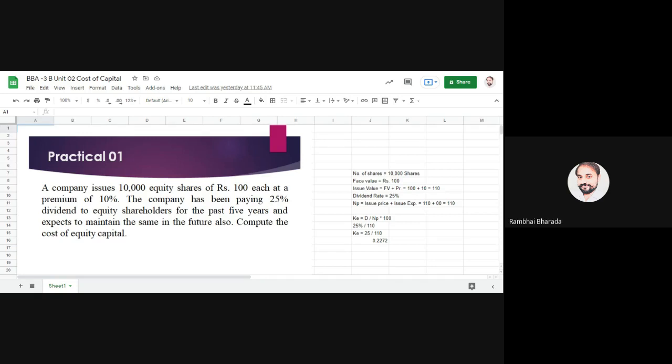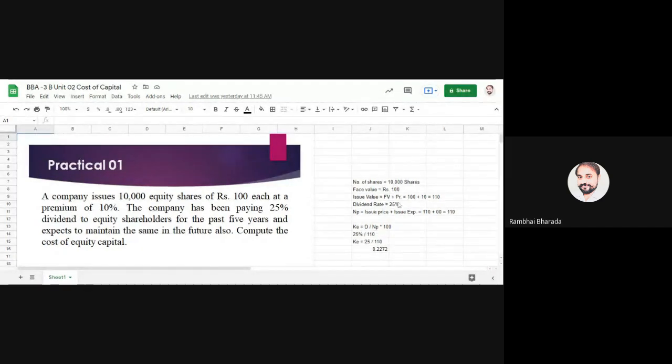Yesterday we discussed the dividend approach and tried to understand the formula. The formula to calculate the cost of equity capital as per the dividend approach is very simple: D divided by NP, where D stands for dividend, maybe in terms of percentage or in terms of rupees. Yesterday we discussed this with a percentage.